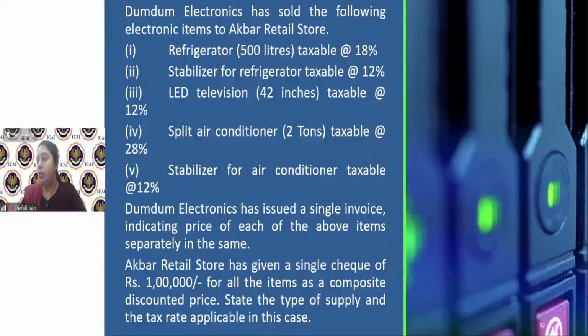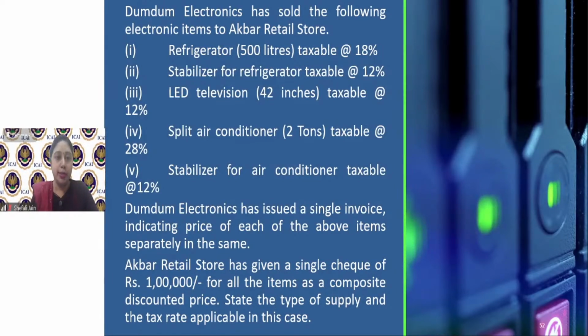And Vishali feels that it's an individual supply because of the different prices mentioned in the invoice. Preeti also says taxable individually. Nisha says mixed supply because a single and it attracts the highest rate. Nisha has not mentioned the reason for that. Khushbu, individual supply. Rahul, this is not treated as composite supply as all items are individually shown. Okay. So now let us see what is the correct answer.